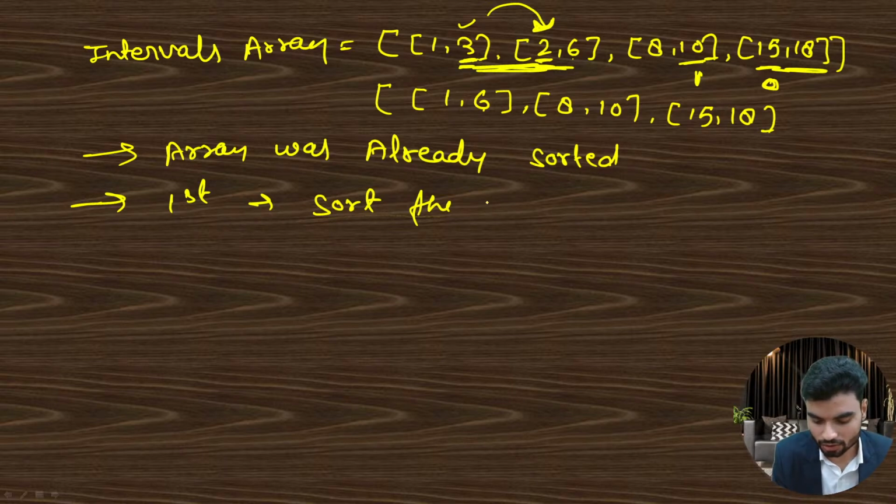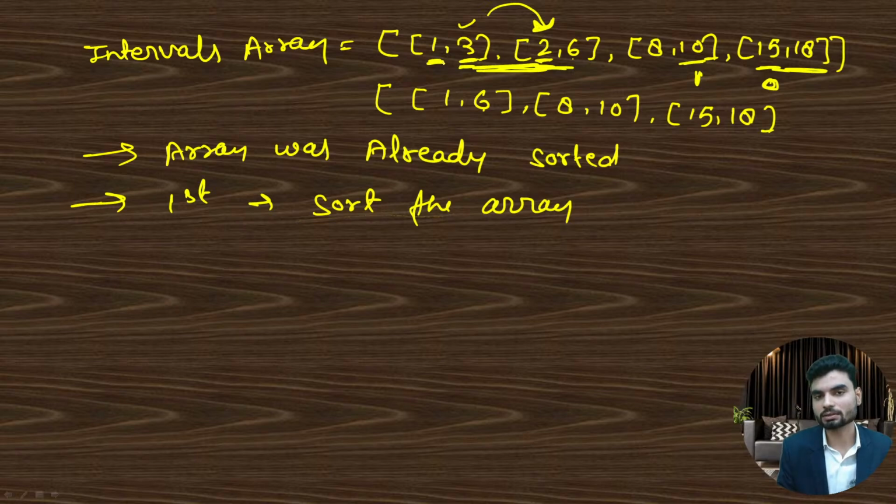That is the question. You can sort the array on the basis of the first value of the nested array. The next one should be greater, then the next one should be greater. We have the options to sort from the 0th index or the first index, in ascending or descending order. First you have to sort this whole array by using a lambda expression. I will tell you how you can write the solution.